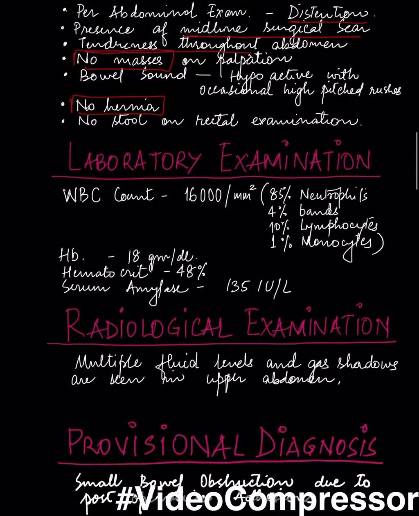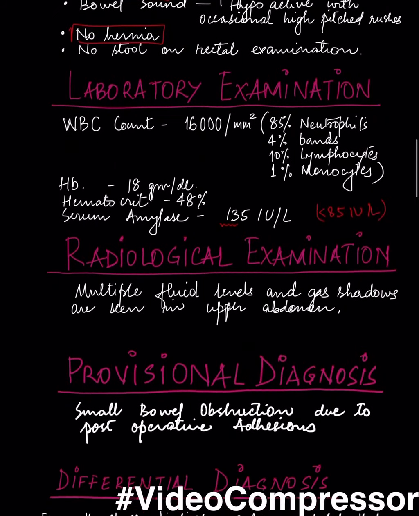WBC count is 16,000 per mm square, which is high: 85% neutrophils, 4% bands, 10% lymphocytes, and 1% monocytes. The hemoglobin and hematocrit are normal with 18 gram per deciliter and 48% values respectively. The serum amylase is 135. The normal is less than 85 IU per liter, indicating that the pancreas may be involved.